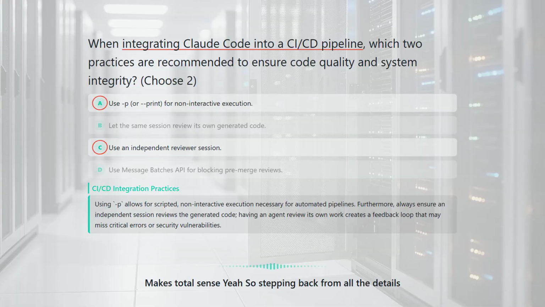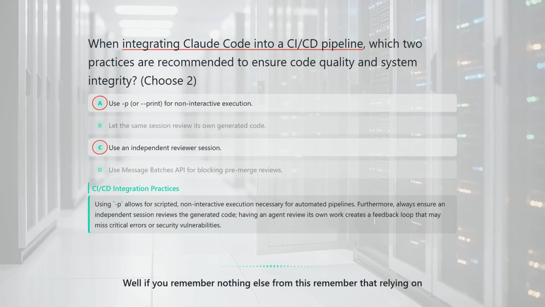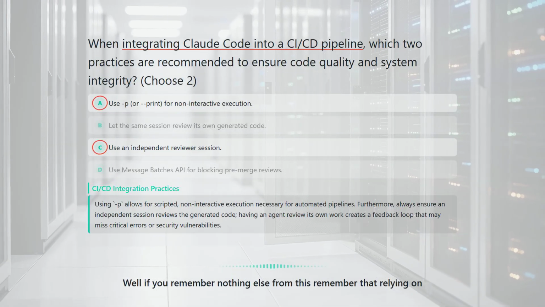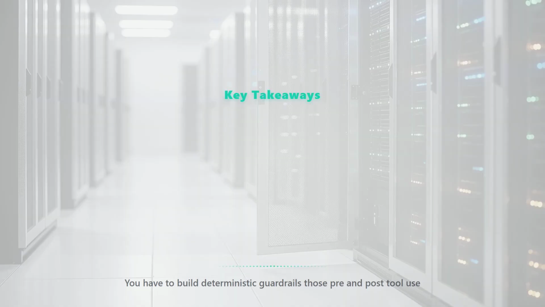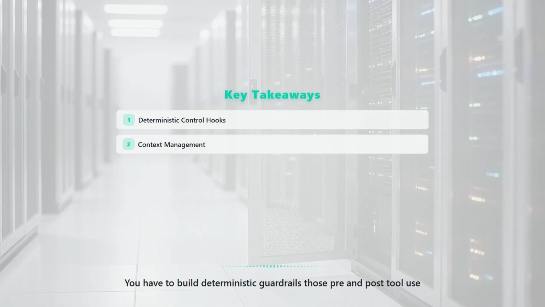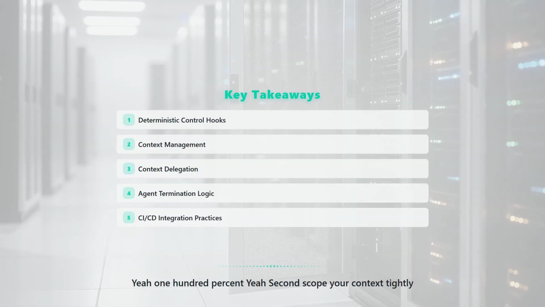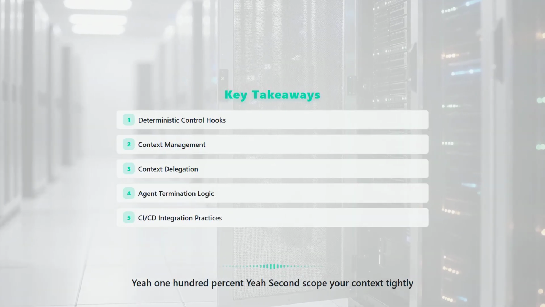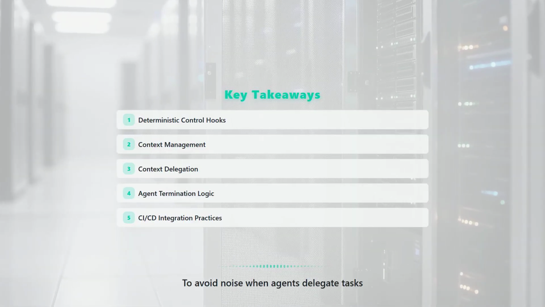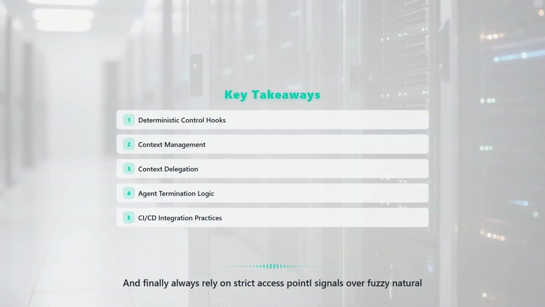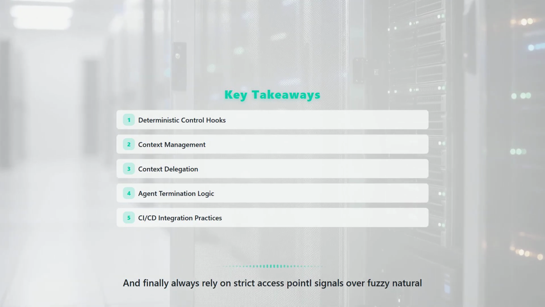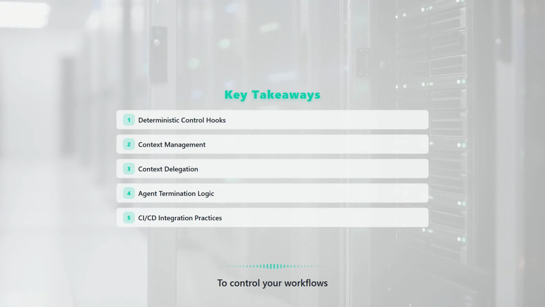So stepping back from all the details, what are the big patterns we just saw? Well, if you remember nothing else from this, remember that relying on prompts is not enough. You have to build deterministic guardrails, like those pre- and post-tool use hooks. Yeah, 100%. Second, scope your context tightly to avoid noise when agents delegate tasks. And finally, always rely on strict API signals over fuzzy natural language to control your workflows.